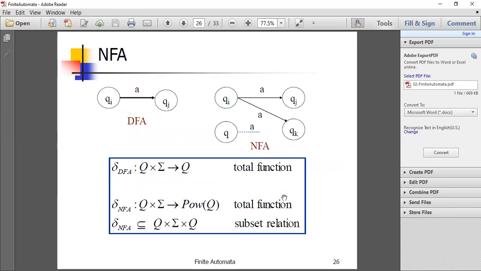So see the difference here. For each DFA, we have only one input symbol to transition from one state to another. But here in NFA, we can have more than one transition on the same input symbol from one state to another state. See here, from Qi on A, it is reaching either Qj or Qk. So this is nothing but NFA. On the empty symbol also, that is on null transition also, it can move from one state to another without having any input symbol.